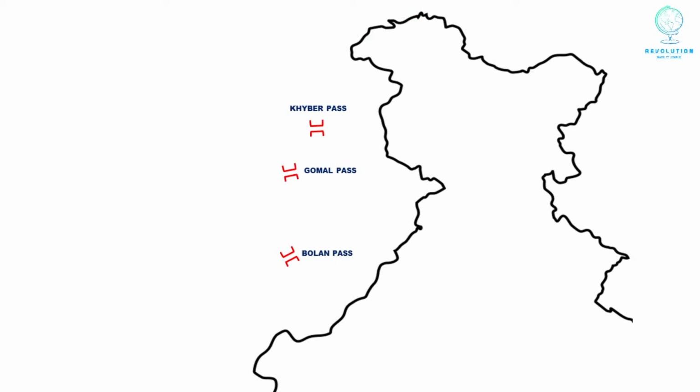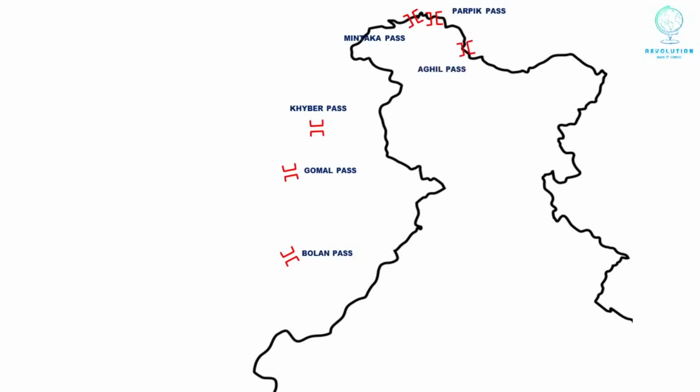Now we will see the 4 mountain passes between India and China. The first one is Mintaka Pass. It is between Kashmir and China. It lies on the tri-junction of India, China and Afghanistan border. The second pass is Parpik Pass. It is also between Kashmir and China. It lies east of Mintaka Pass on the Indo-China border.